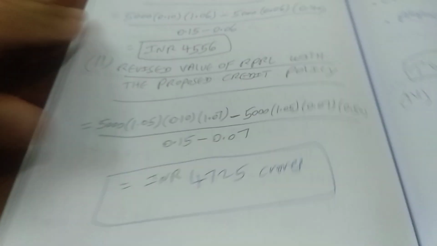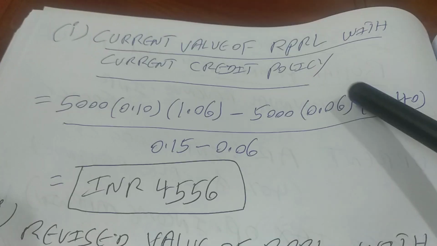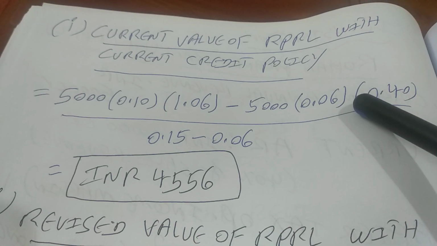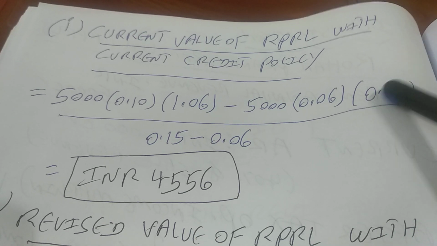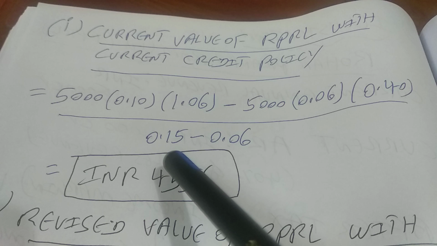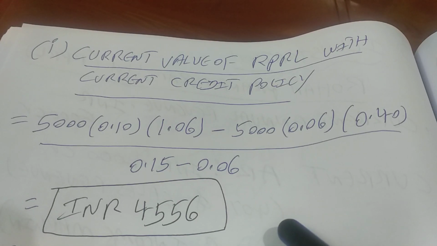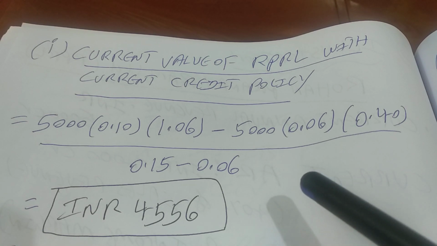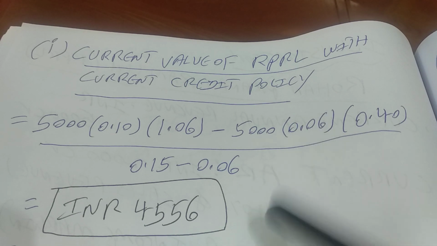So let's run through the steps now, right? So in step 1 we are computing the current value of RPRL when it is going to follow its status quo, that means it's following its current credit policy, right? So this is going to be this way, right? So it's similar like our inventory discussion. If you remember our discussion on inventory, wherein we were talking about how we should use firm value based approach in arriving at optimal investment in inventory, right? It is similar to that.